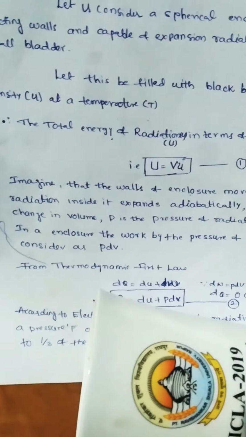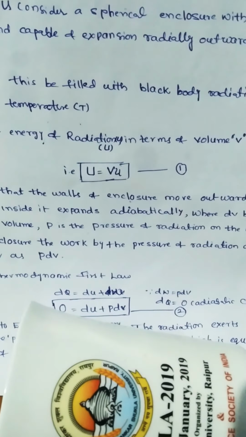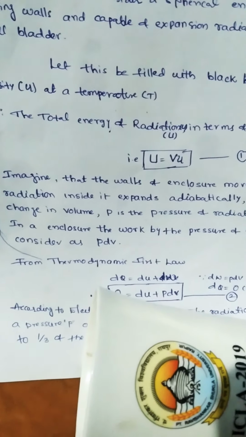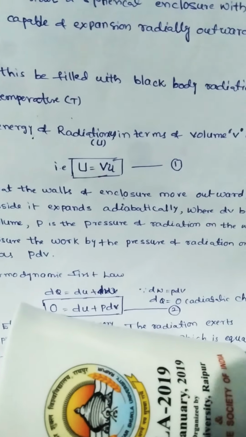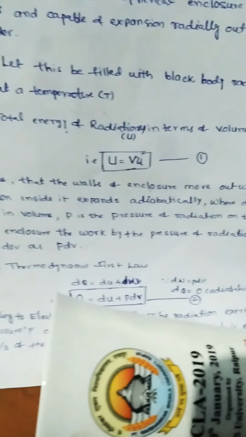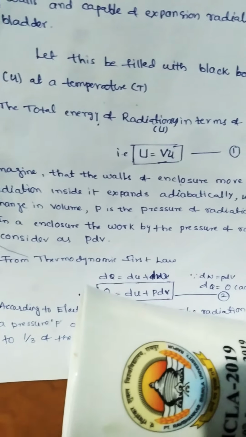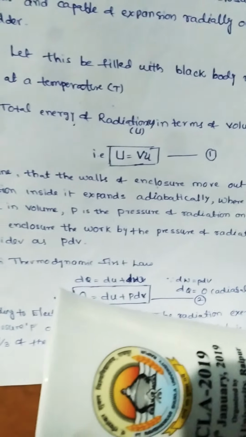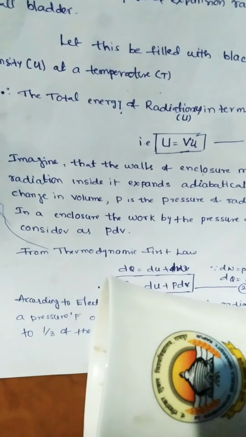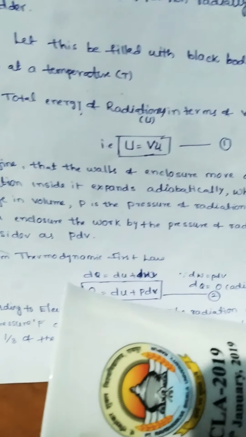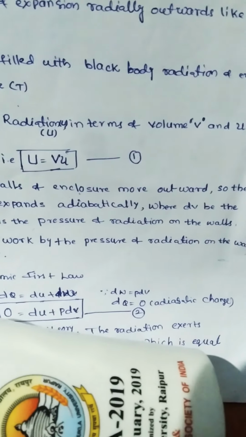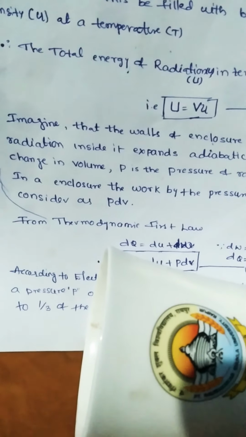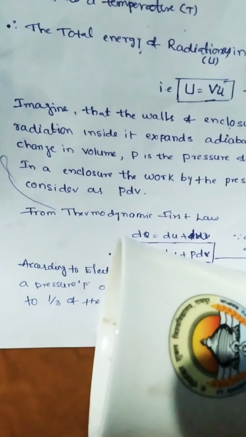Imagine that the walls of the enclosure move outward so that the radiation inside expands adiabatically, where dV is the change in volume and P is the pressure of radiation on the walls. The work done by the pressure of radiation on the walls is PdV.